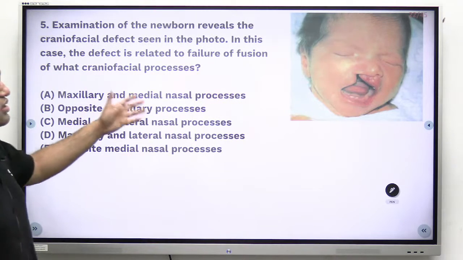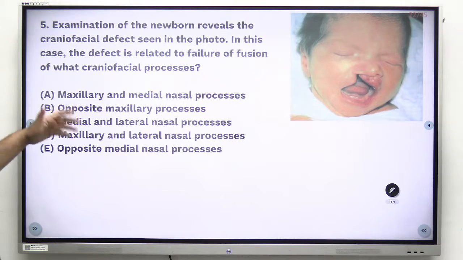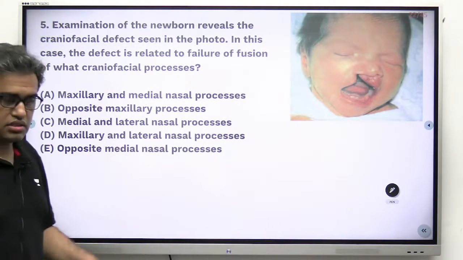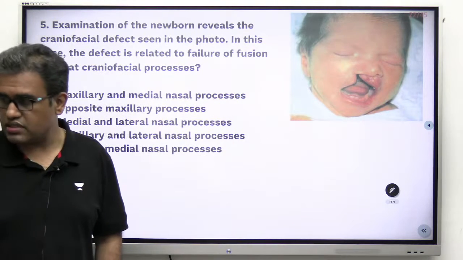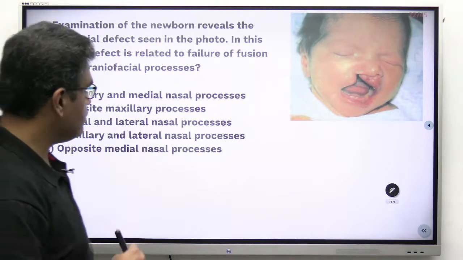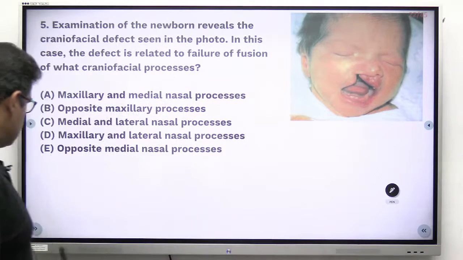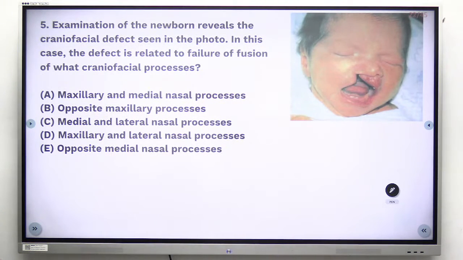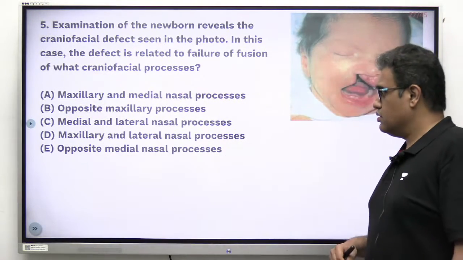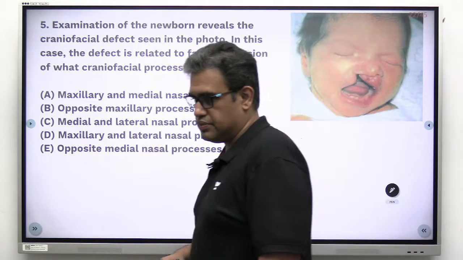Options are: maxillary and medial nasal process, opposite maxillary process, medial and lateral nasal process, maxillary and lateral nasal process, or opposite medial nasal process. Choose the best answer. Let us see. Sameer has started answering, and let us see what the correct answer is. I should stand over here so that you can see the pic and the options both. Have a look at the options, and I can look at your responses.